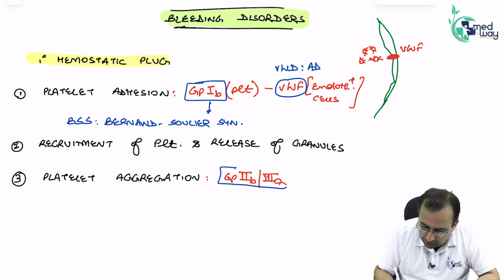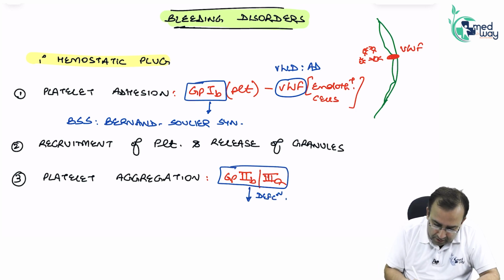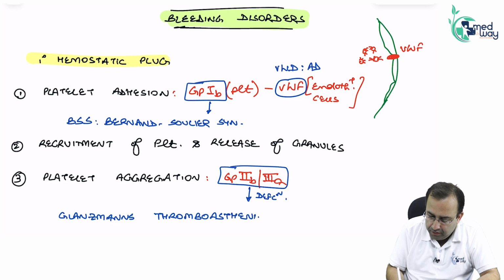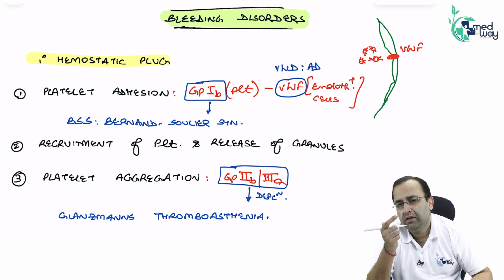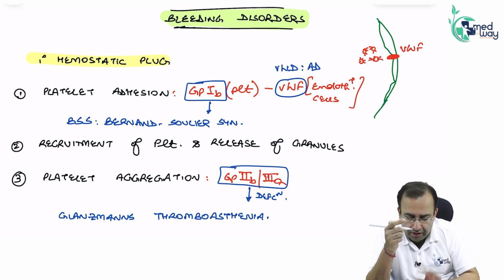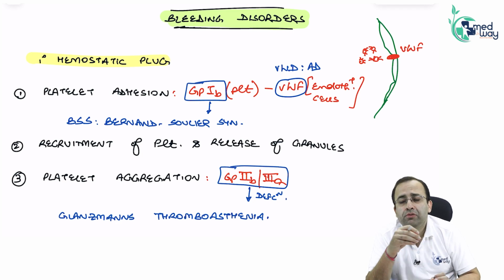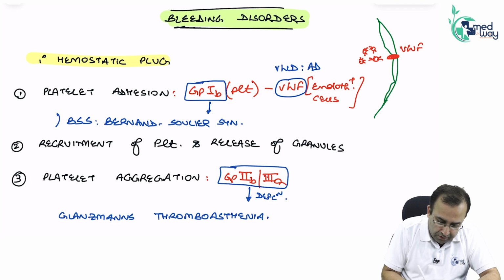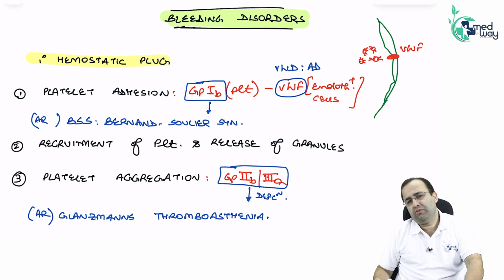Deficiency of GP2B3A is Glanzmann's thrombasthenia. Easy to remember: ABCD, B comes first. So deficiency of GP1B is BSS, Bernard-Soulier syndrome. Deficiency of GP2B3A is Glanzmann's thrombasthenia. Both of these are autosomal recessive in nature.